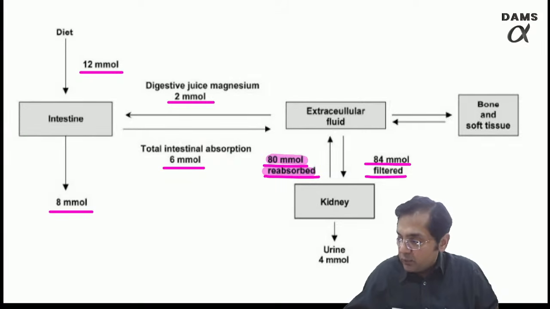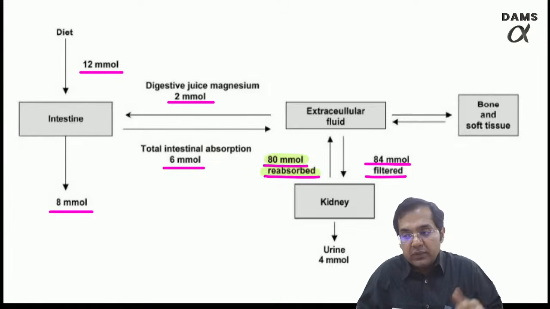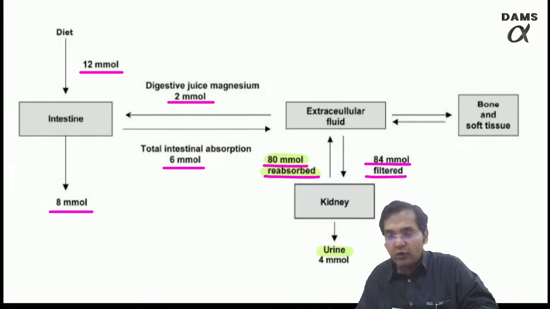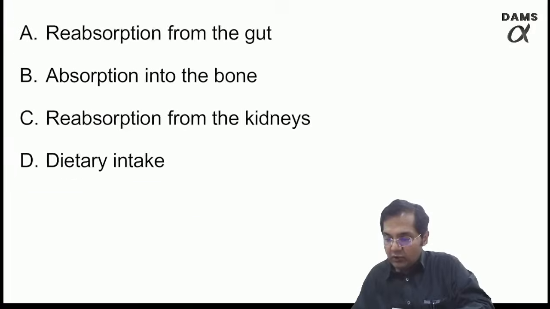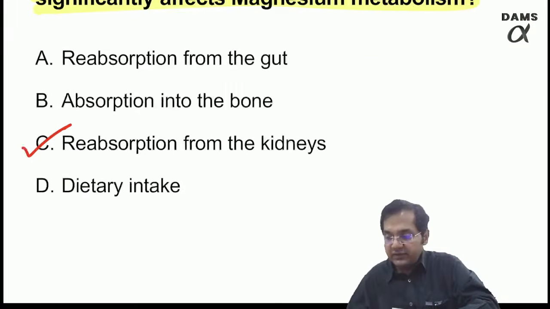Don't remember the values, but have an idea that 84 millimole is filtered, out of which 80 millimole is being reabsorbed, right? So in the urine, only 4 millimoles. So the answer is definitely the same one as we did yesterday, reabsorption from the kidneys.